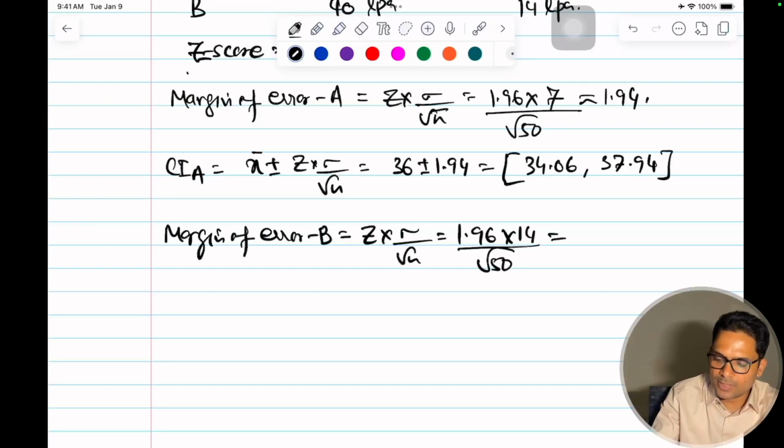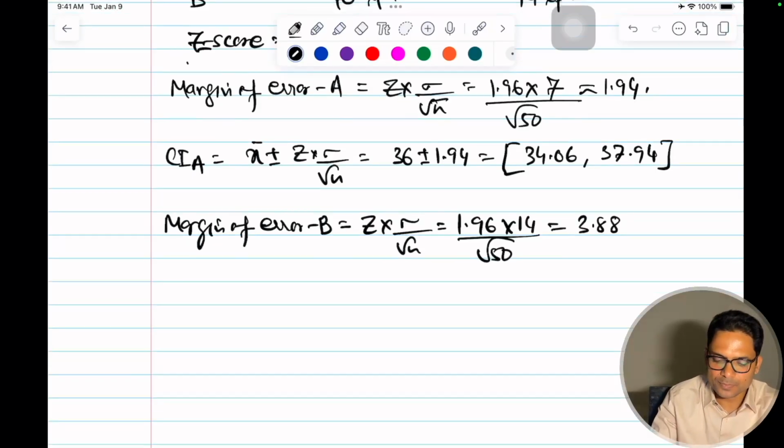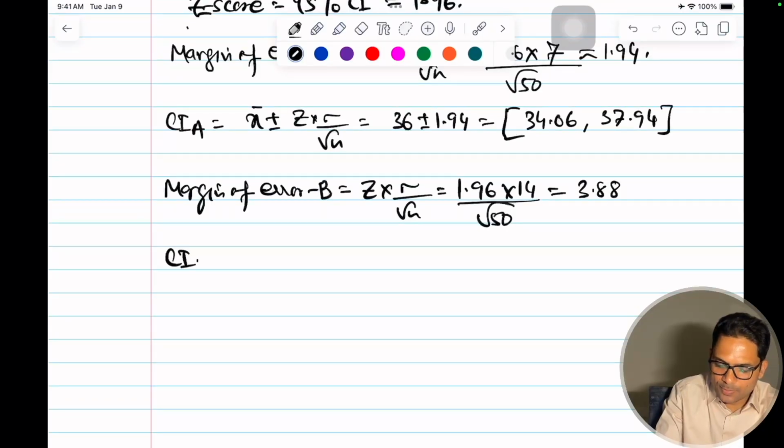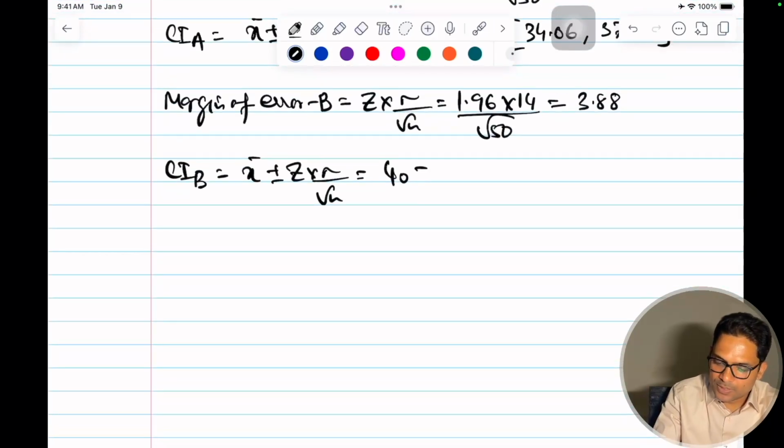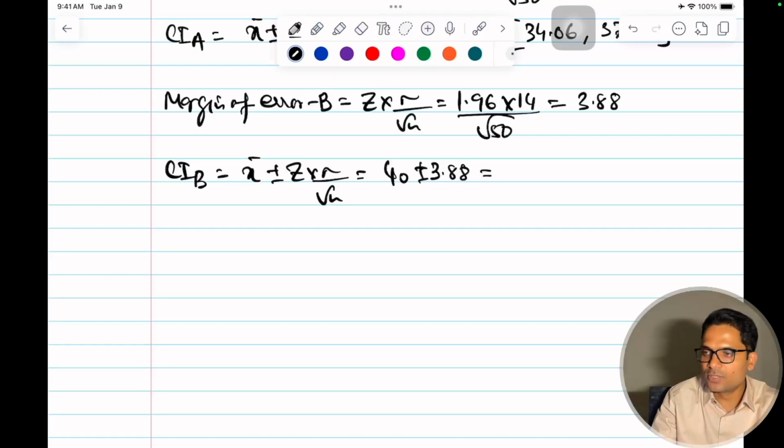So this is just a double of that, that will be 3.88. And my CI for B will be equal to x bar plus minus Z into sigma by root n, that is 40 is my average salary here, second one, plus minus 3.88.